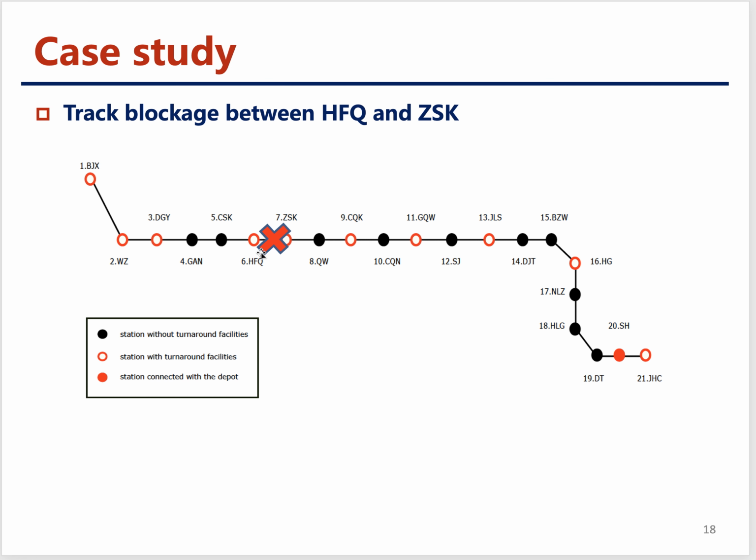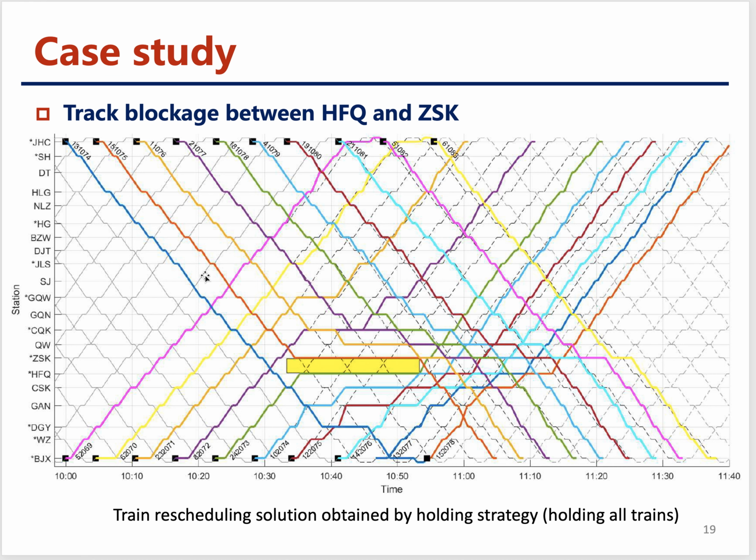And for the experiment, we assume that the track blockage occurs between stations 6 and 7. And it's a complete blockage. So the intuitive solution would be to hold all the trains at the platform. So this train arrives at this station and the disruption already occurs, so it holds here.